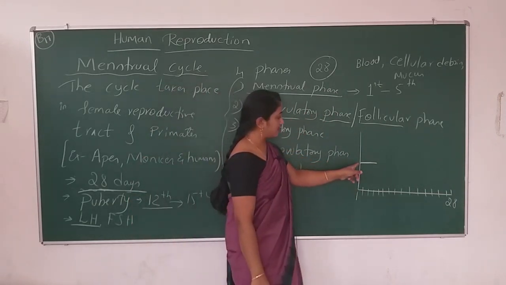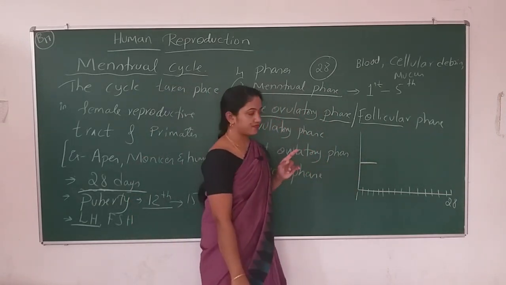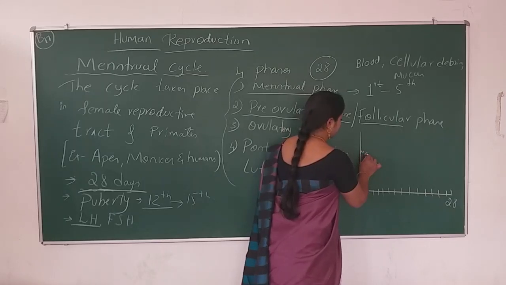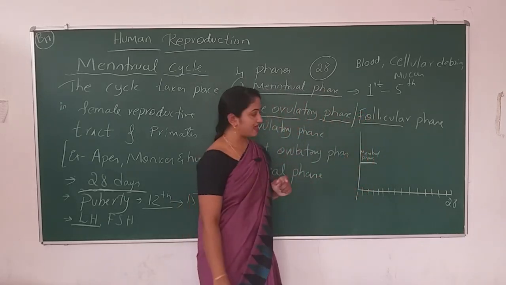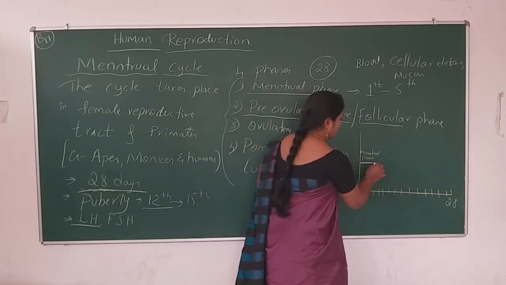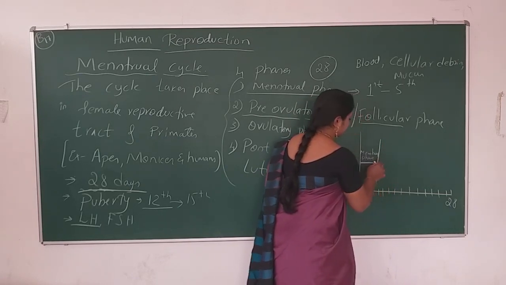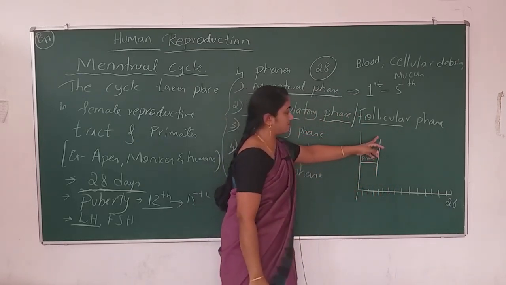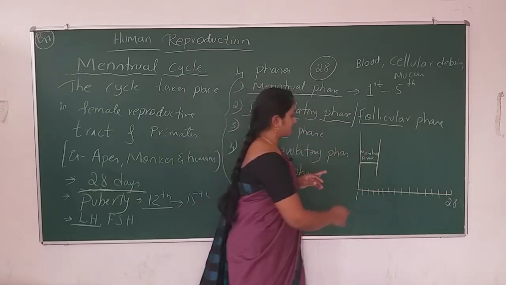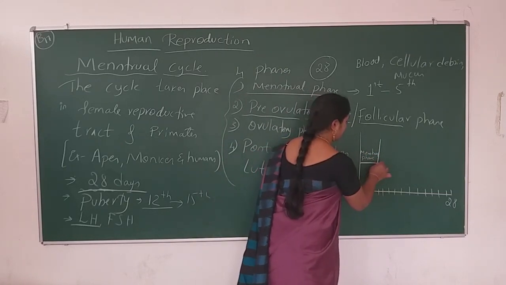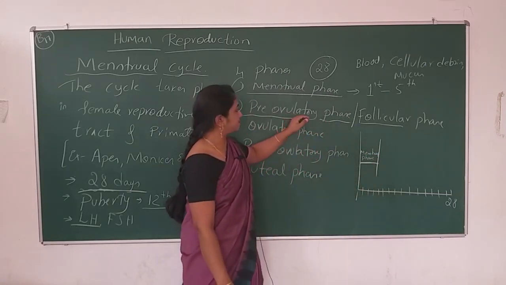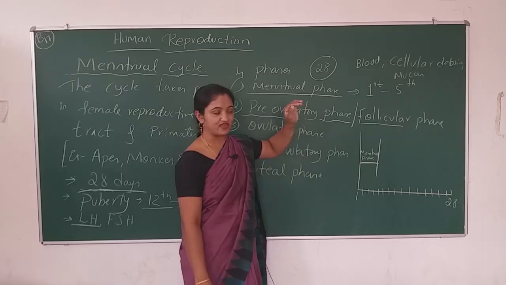So this is the menstrual phase. I am drawing this line only for your reference. And the next phase is the pre-ovulatory phase.